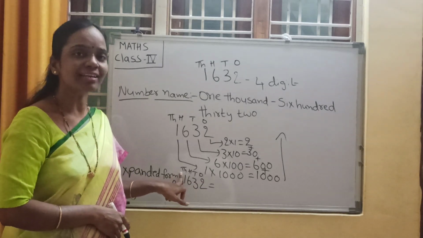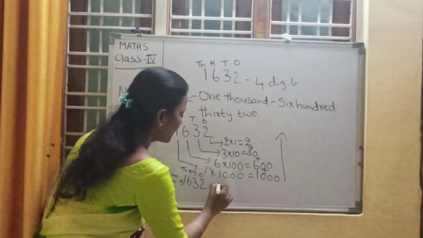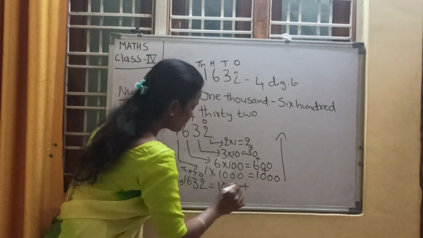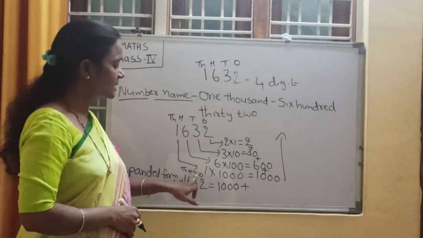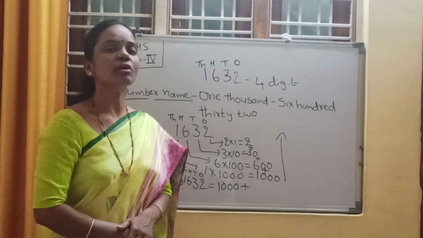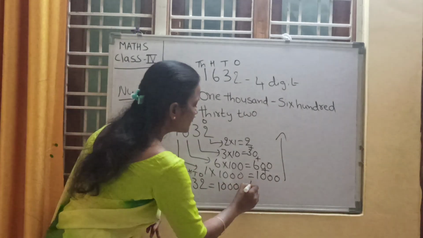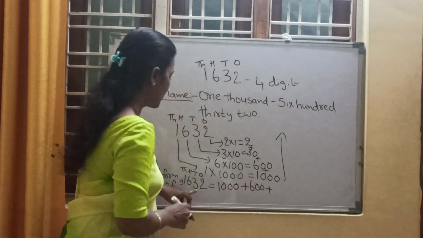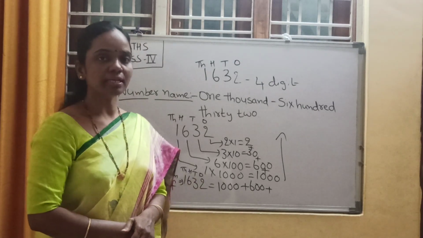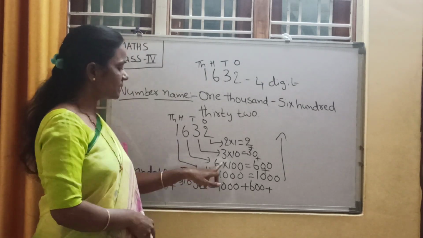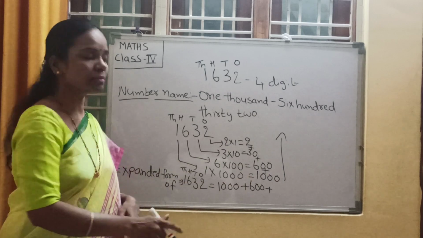What is its place value? Yes, 1000. 6 is in hundreds place. What is the place value of 6? 600. 3 is in tens place. What is the place value of 3? 3 tens are 30 is the place value of 3.